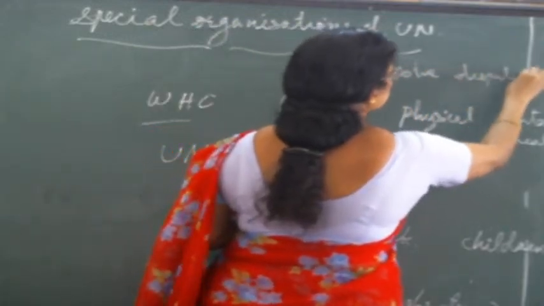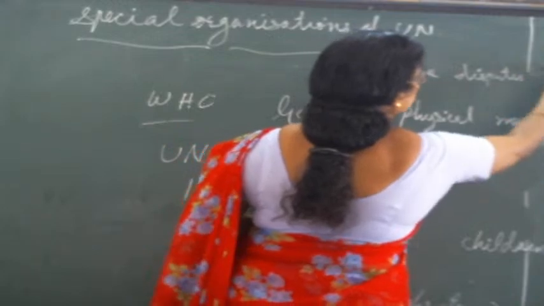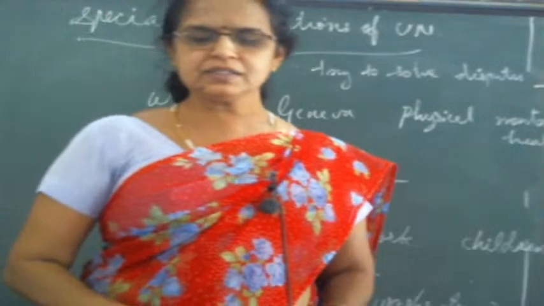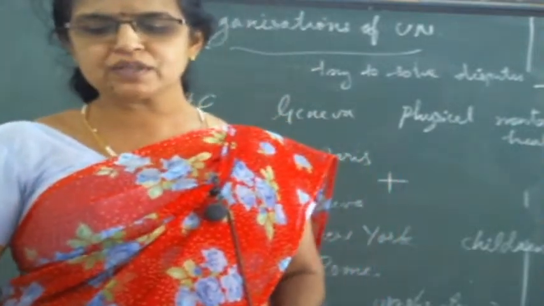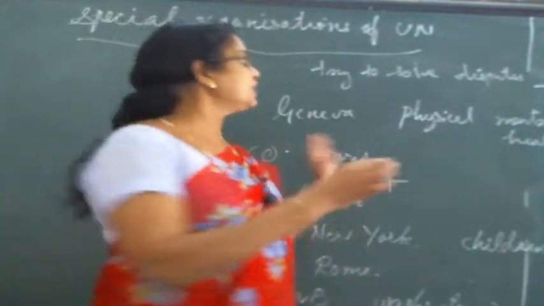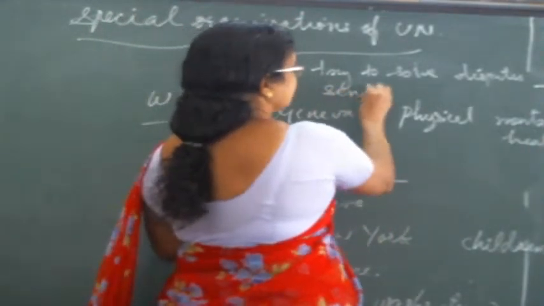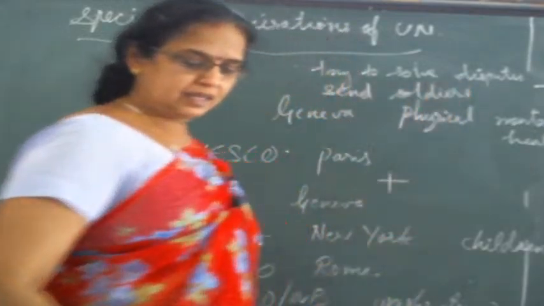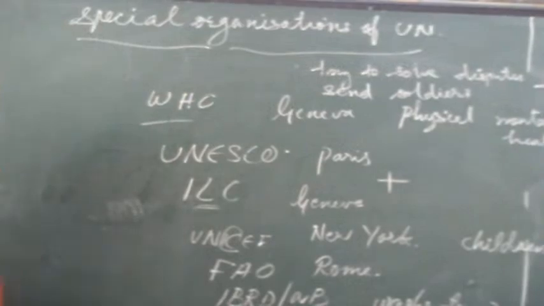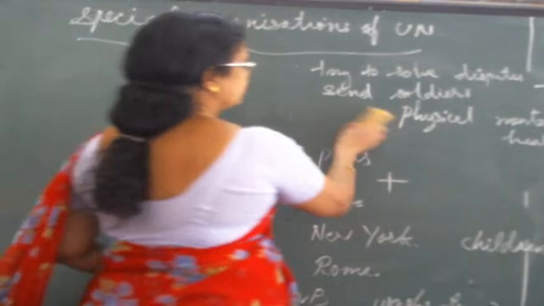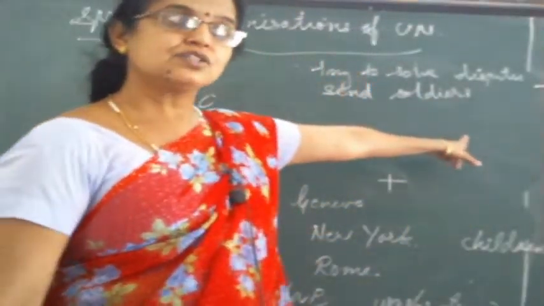How do we try to solve the disputes? Through UN. Okay. Second one is India contributes on a large scale to the peacekeeping forces of United Nations by sending soldiers. We send soldiers if it is necessary for any country. If they need our defense help, soldiers, navy, army, air force, whatever it may be, if the other countries need help, then India sends soldiers.